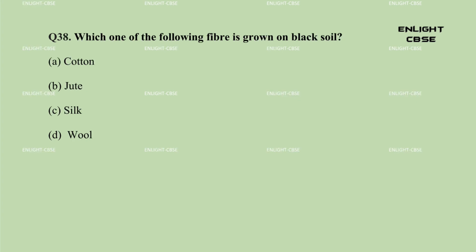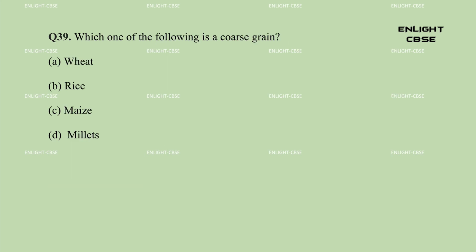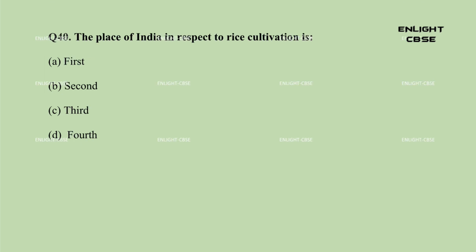Question 38. Which one of the following fiber is grown on black soil? A. Cotton. B. Jute. C. Silk. D. Wool. Answer, A. Cotton. Question 39. Which one of the following is a coarse grain? A. Wheat. B. Rice. C. Maize. D. Millets. Answer, D. Millets. Question 40. The place of India in respect to rice cultivation is A. First. B. Second. C. Third. D. Fourth. Answer, B. Second.